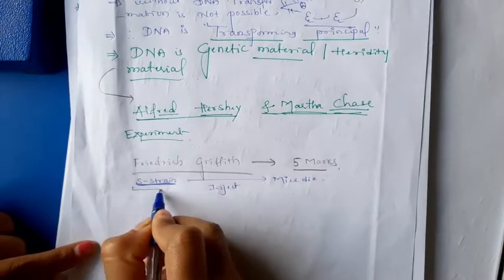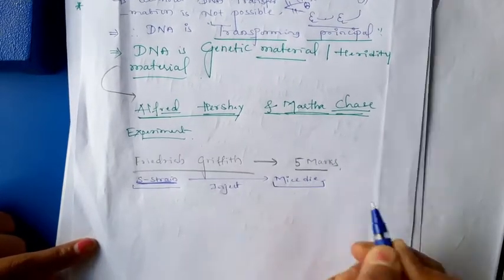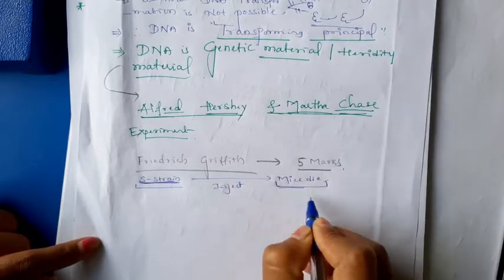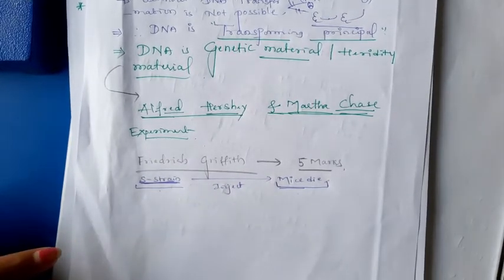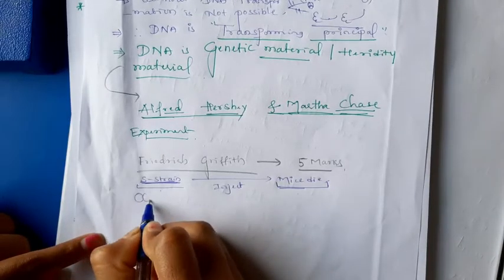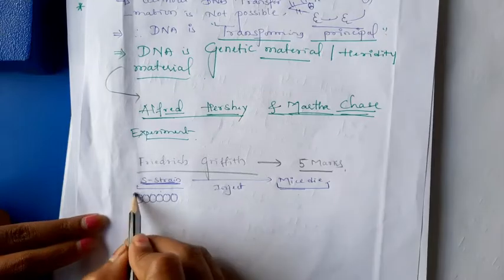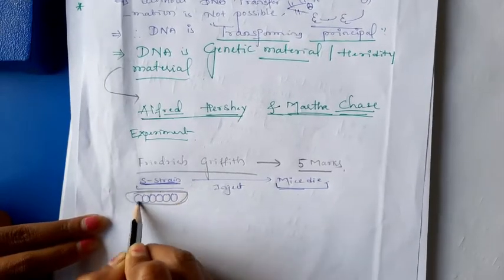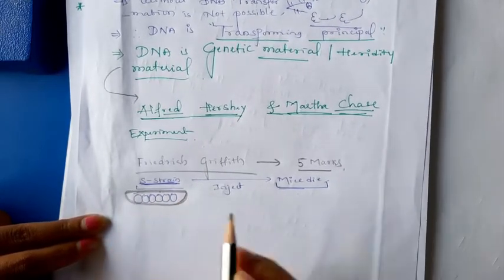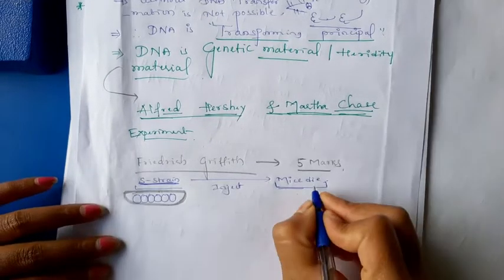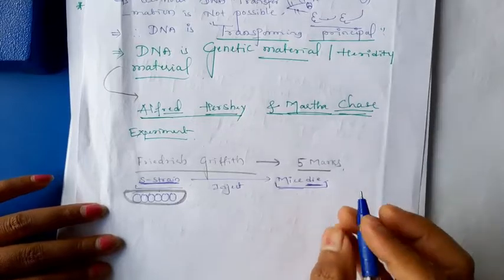The antibodies present in the mice are unable to kill the S strain because it is fully protected. To remember easily, it is a Streptococcus bacteria, fully protected by the mucopolysaccharide layer. That is why it causes death in the mice.